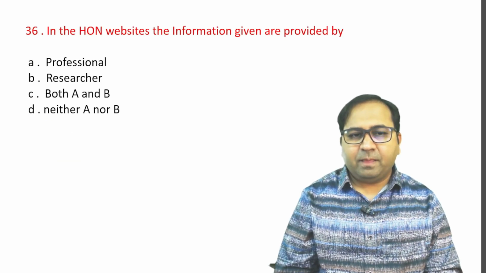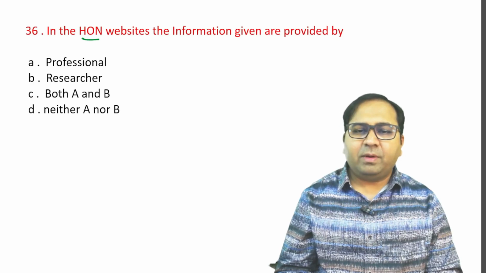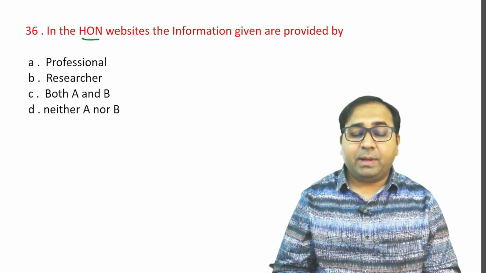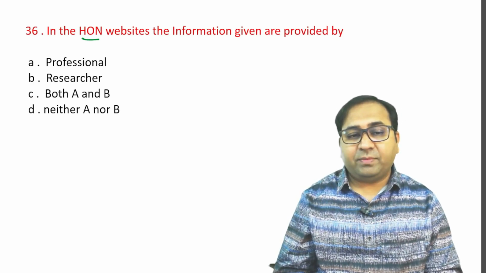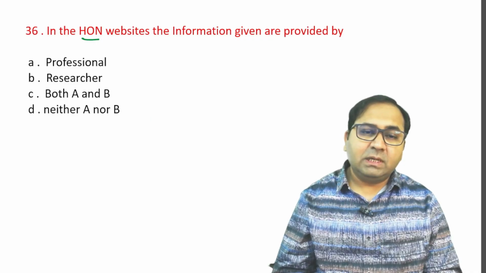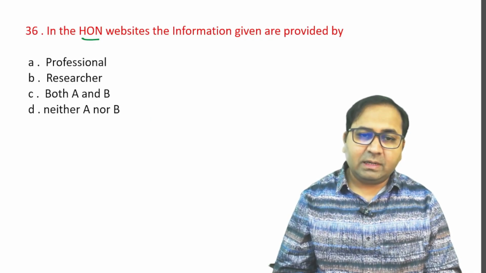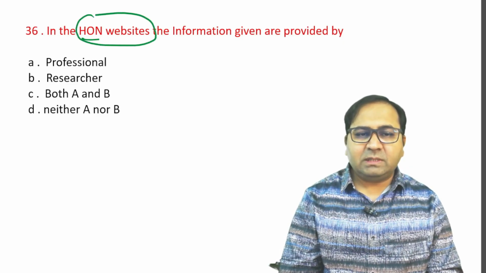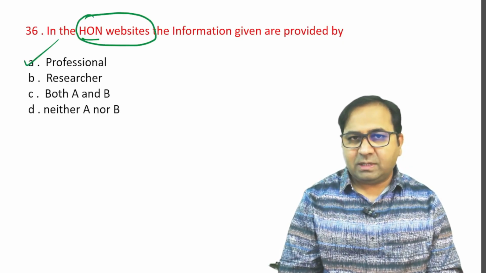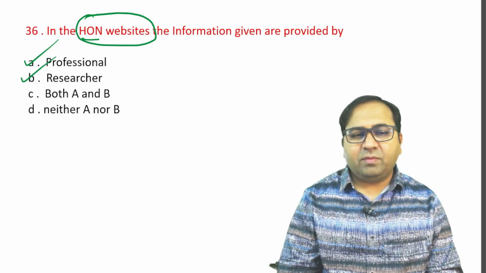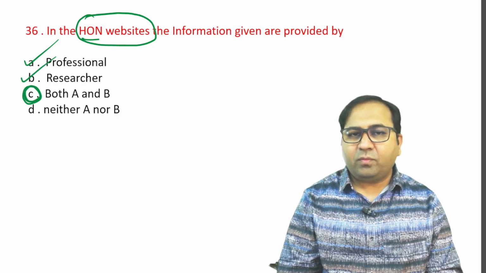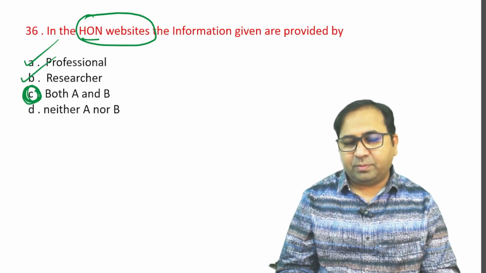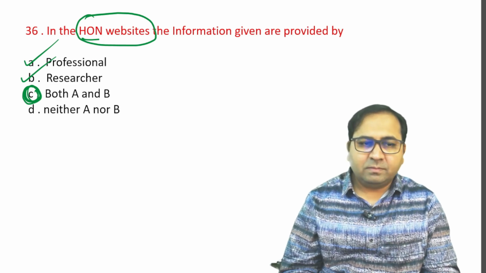Next question. In the HON websites, the information given are provided by option A, professional, B, researcher, C is both A and B, that is both the professional and the researcher, or D, neither A nor B. So in the HON websites, whatever information is given is definitely by a professional and also by the researcher. So therefore both A and B are true for this question. So please remember the question and also the answer.